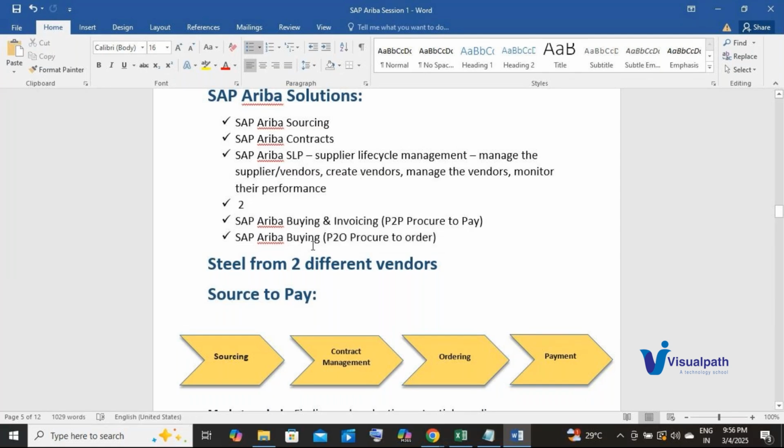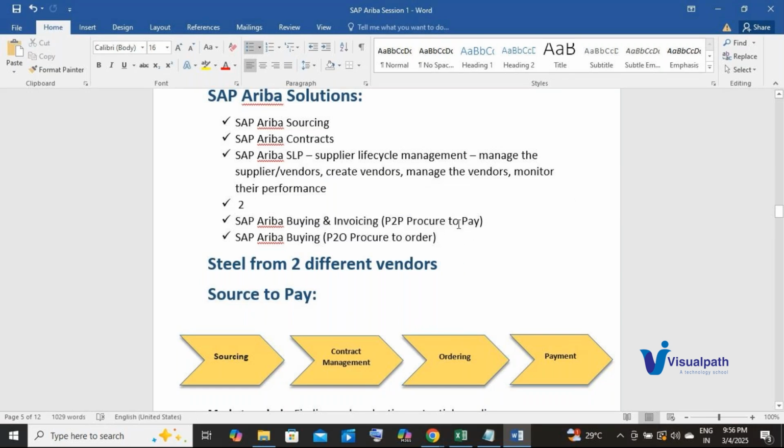There are many clients who use just the SAP Ariba buying solution. They do the invoicing part in the ERP system. And there are many clients who do the invoicing as well in Ariba. But to do the invoicing part, they need this solution, SAP Ariba buying and invoicing. Understood? Got it. So here it says procure to pay, right?